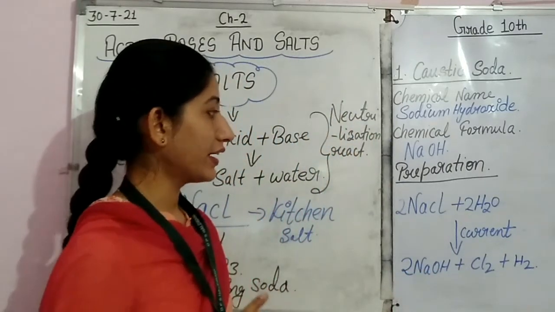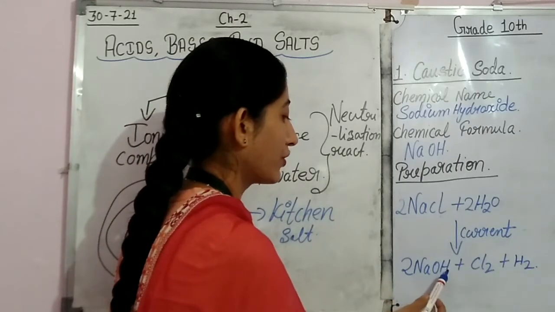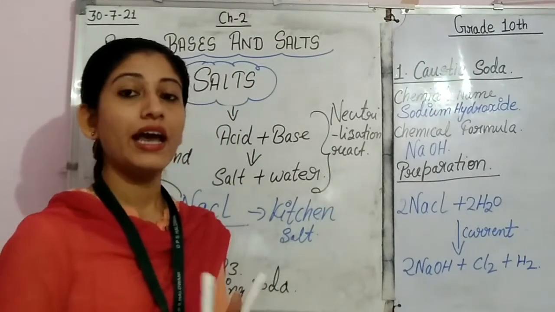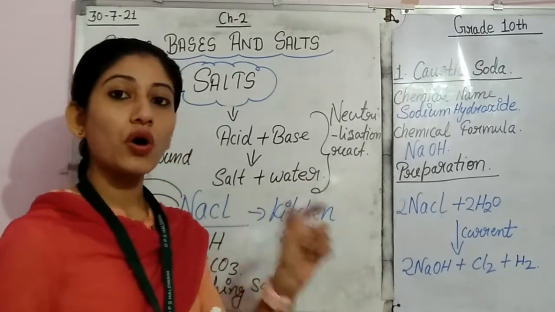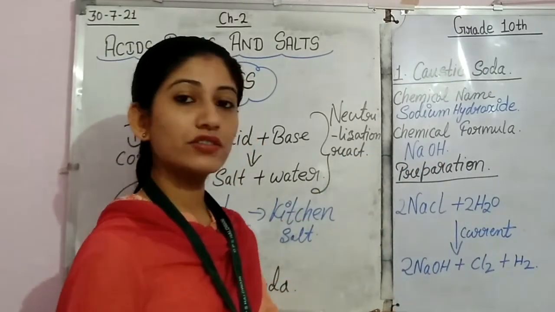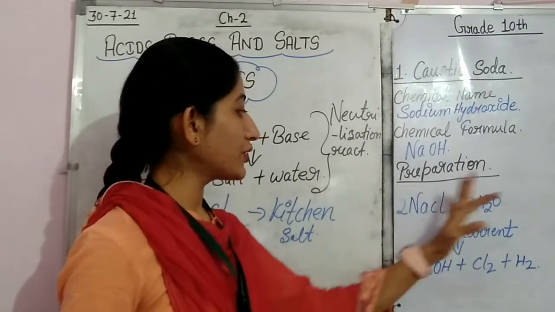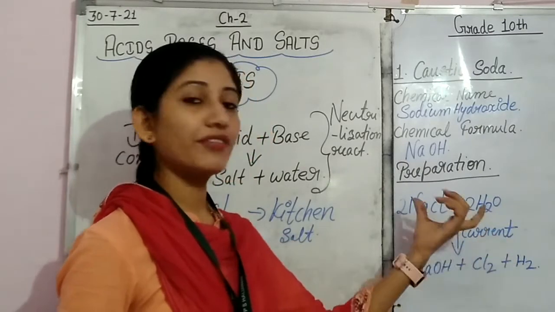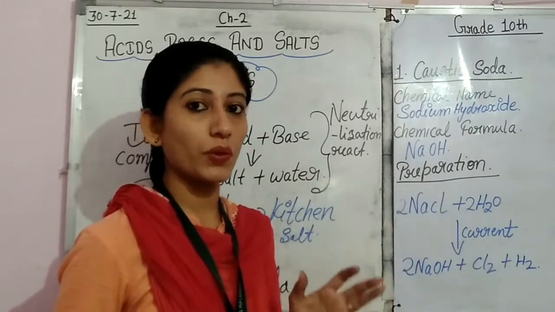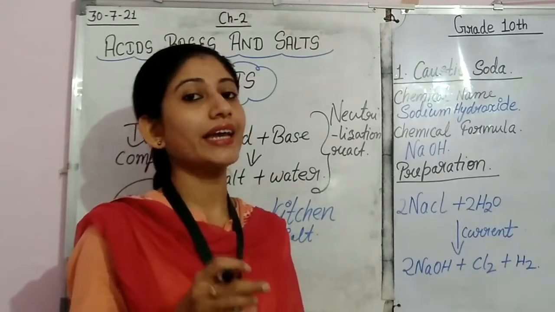So what we find here is that we have prepared our salt, sodium hydroxide, and the process is called the chloroalkali process. The process through which this salt is prepared is called the chloroalkali process. Students, we are passing the electric current, so an electrolysis process takes place. Now in the electrolysis process, you know that there is an anode and a cathode.